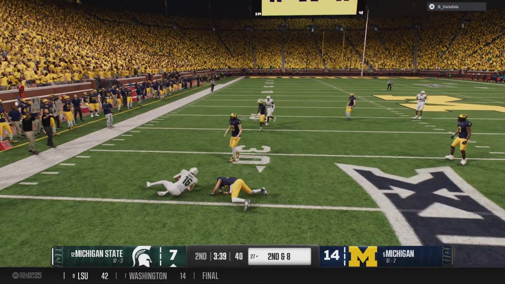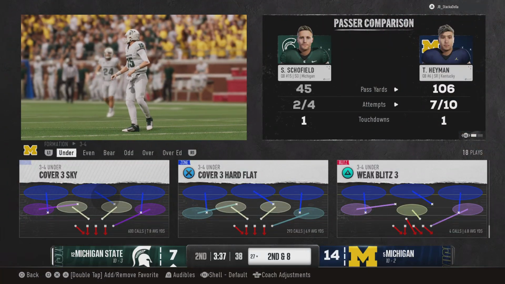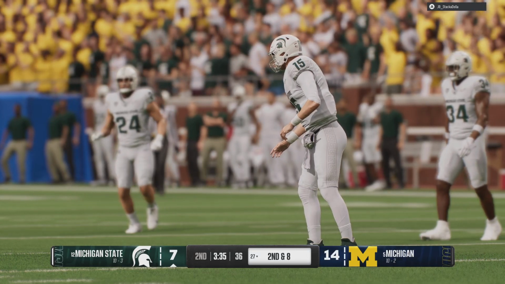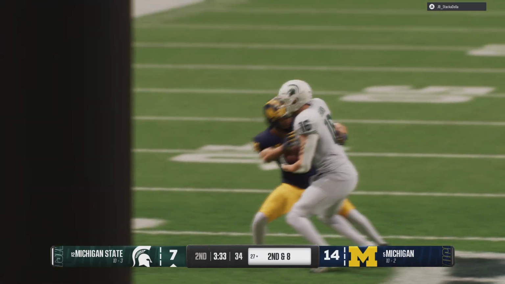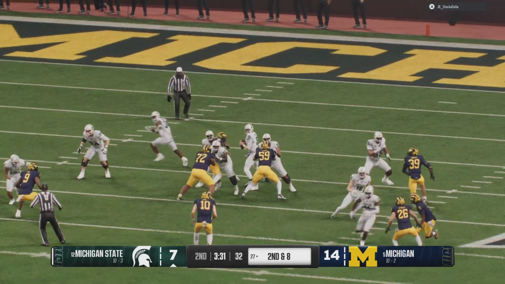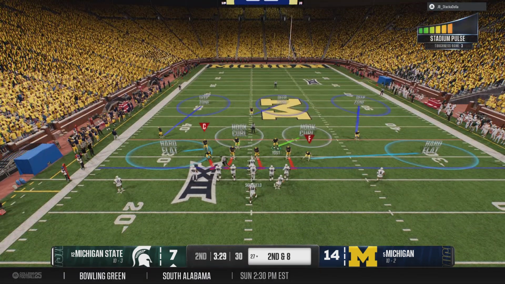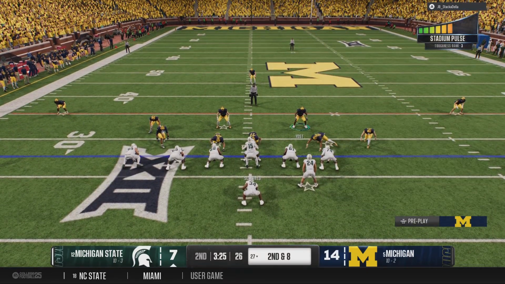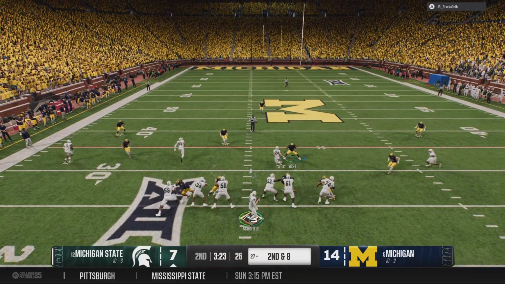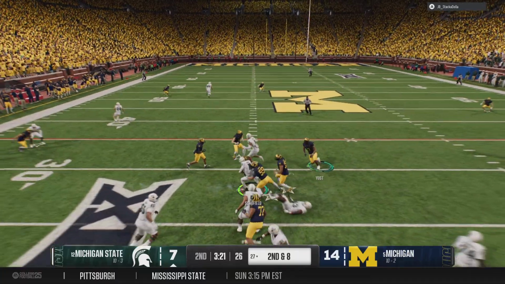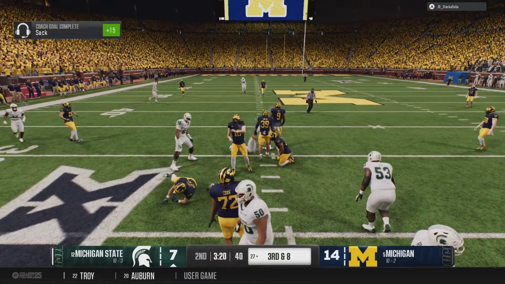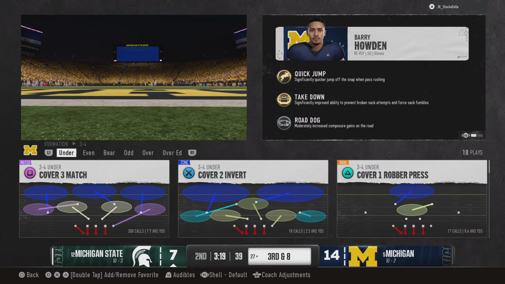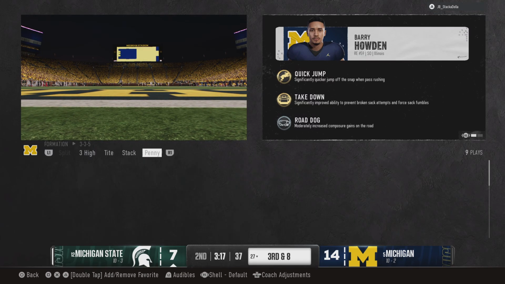Snags the quick throw. To get him down quickly, not much of a gain on that completion. Made the catch, but he was surrounded, not much room to run. They did a really good job that time of leveraging him out in space. I thought he might have a chance to shake loose because he is so elusive. But the defense, as you said, did a really good job in the open field surrounding him. Just nowhere for him to go to pick up any more positive yards. And he will be stuffed for no gain.